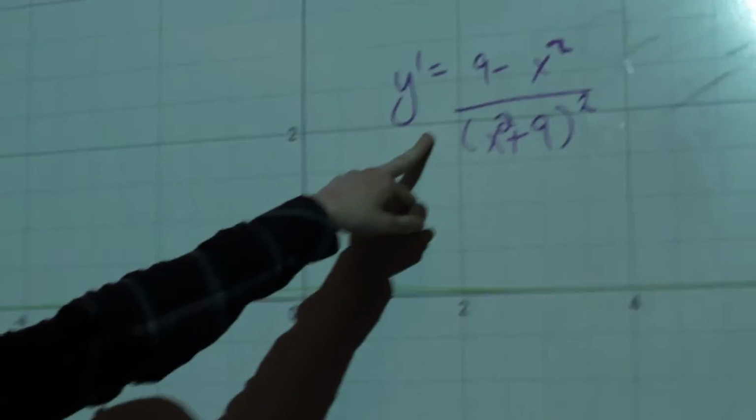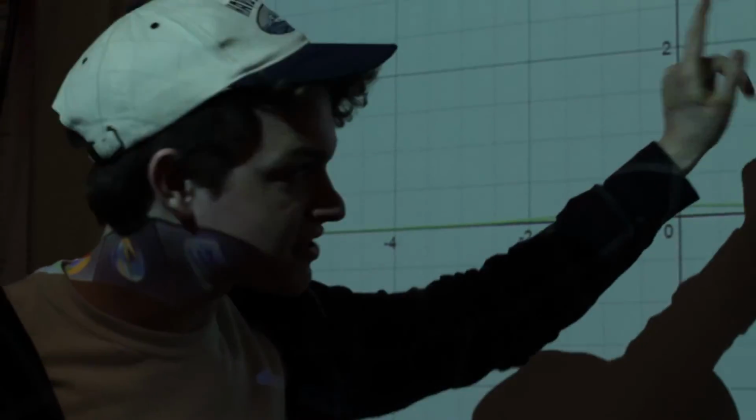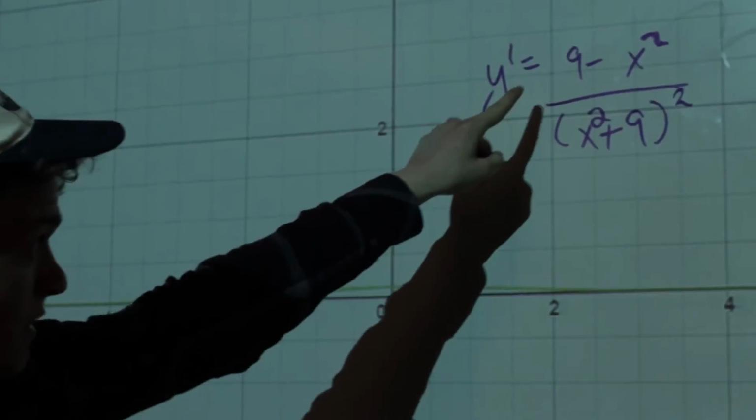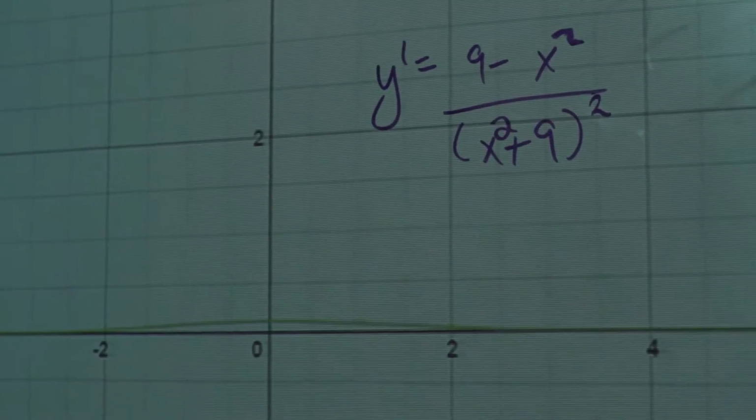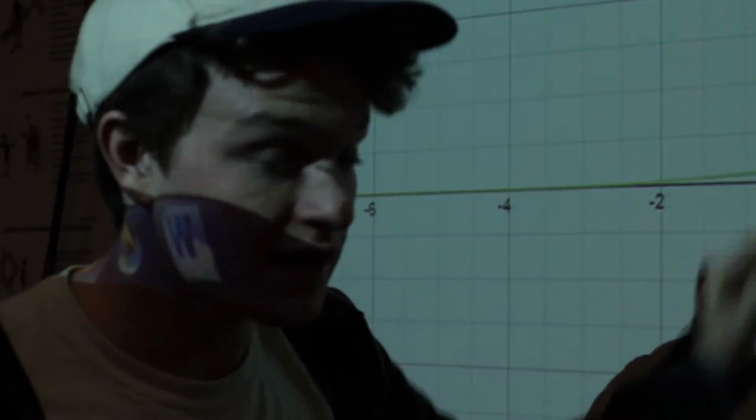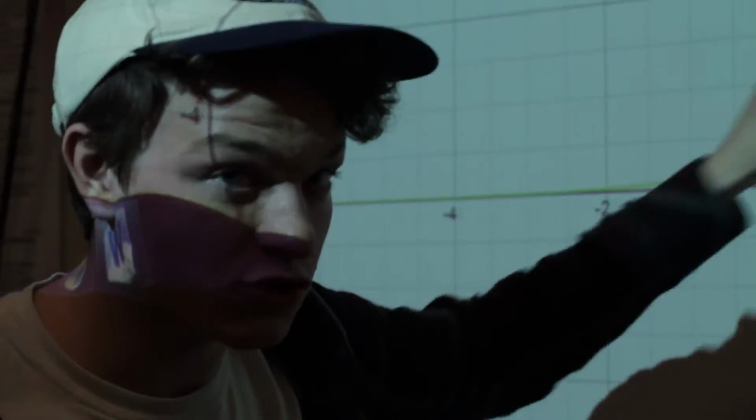This right here, this is our first derivative. This 9 minus x squared over x squared plus 9 squared, this is our derivative. That's the derivative of x over x squared plus 9. Now, what do I call this? I have a very special name for this. It's called the Lindsey Graham equation.